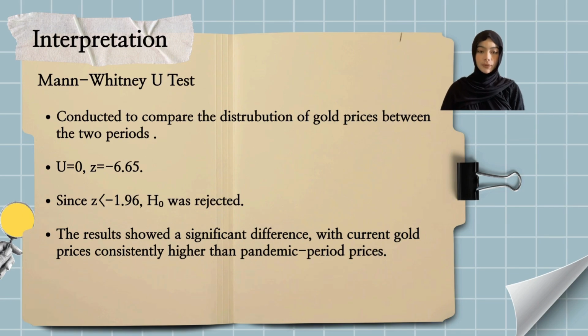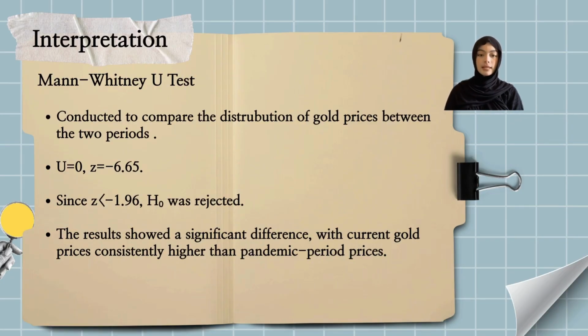The Mann-Whitney U test was conducted to compare the distribution of gold prices between the pandemic and current periods. The test produced a U value of 0 and a Z value of negative 6.65. Since the calculated Z value was less than negative 1.96, the null hypothesis was rejected. This result indicates that gold prices in the current period were significantly higher than those during the pandemic period.